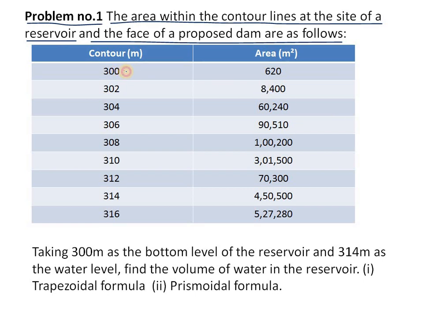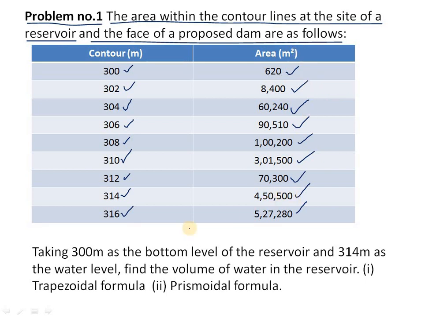Here the contours are given as 300 meters, 302, 304, 306, 308, 310, 312, 314, 316, and the areas are: for 300, 620 meters square; for 302, 8400; for 304, 60240; for 306, 90510; for 308, 1,200,000; for 310, 3,01,050, okay, 3,01,500; for 312, 70,300; for 314, 4,50,500; for 316, 5,27,280. So these are all areas in meters square.